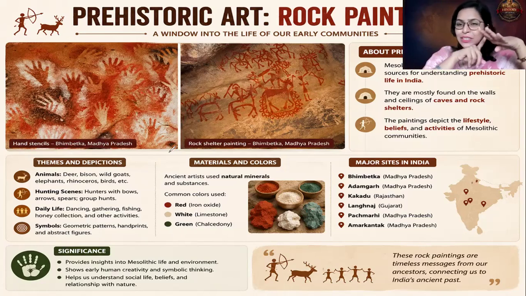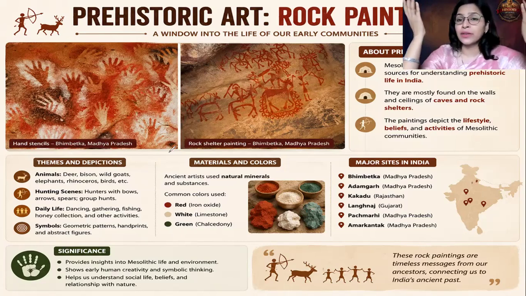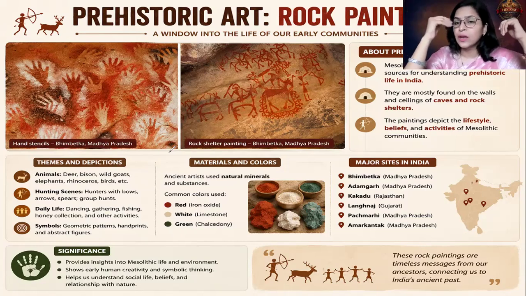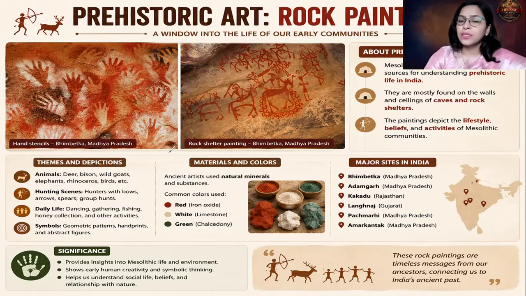Fishing was done, so those scenes are also there. Then you can mention domestication of animals, which is a characteristic feature of the Mesolithic era. Even that can be interpreted from these paintings. How? Because animals, especially dogs, are shown across the community life. Along with the men we even find the images of dogs.